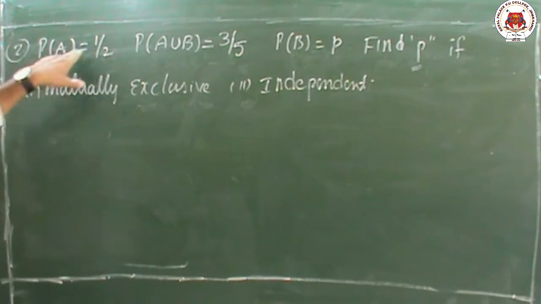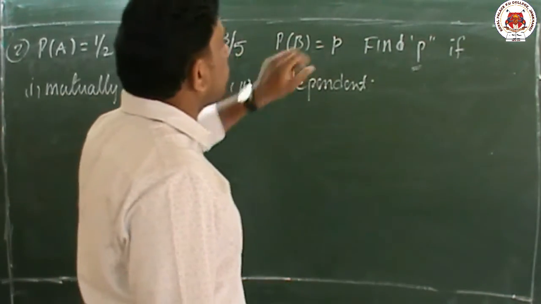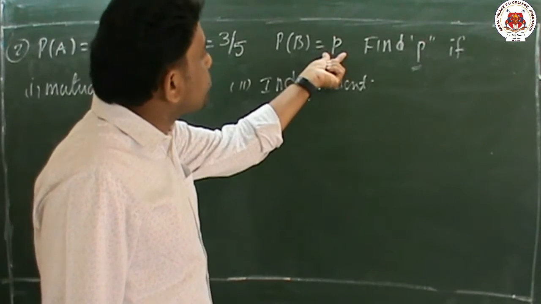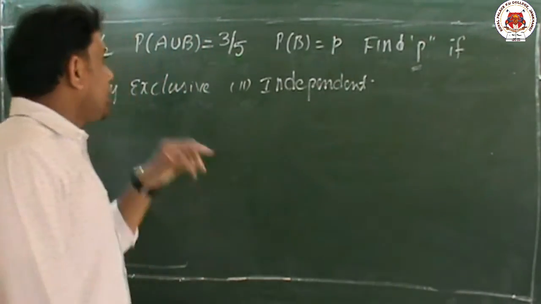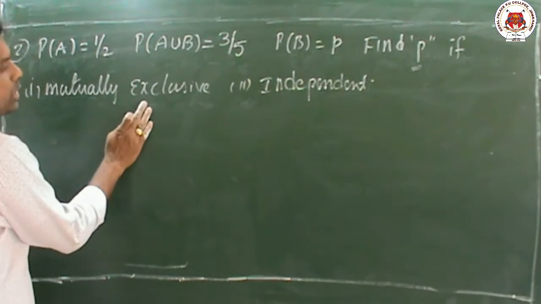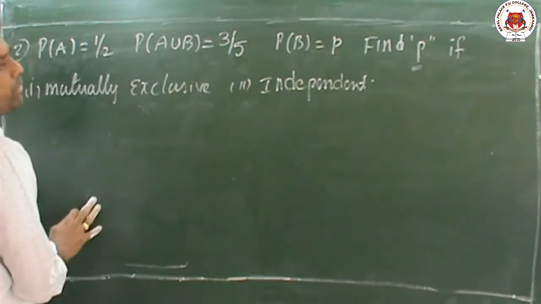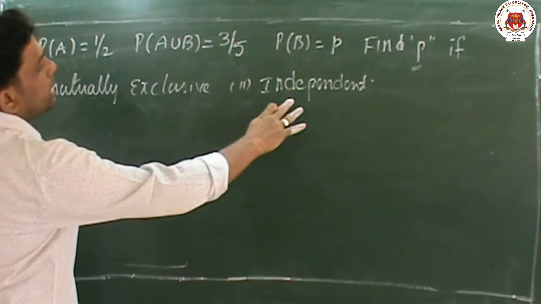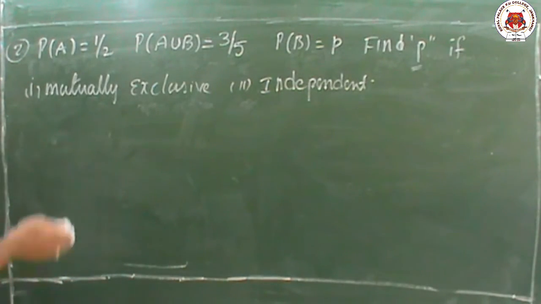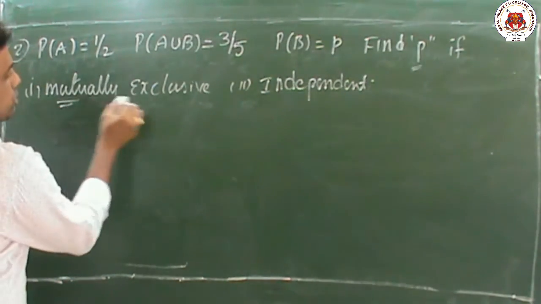P of A is given, P of A union B is given, P of B is also given as p. This p value we have to find. Here two types of conditions are given. First, if A and B are mutually exclusive, find the p value. Second, if A and B are independent, find the p value. This is the question. So first we will take the mutually exclusive case.